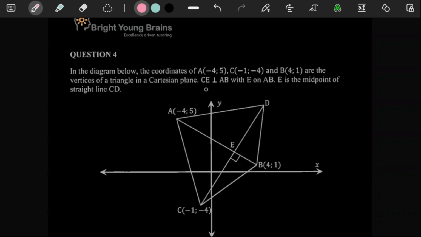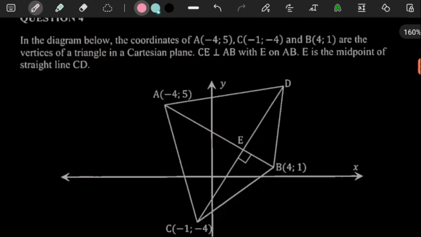And then they say it here, CE is perpendicular to AB. And then they say E is the midpoint of straight line CD.